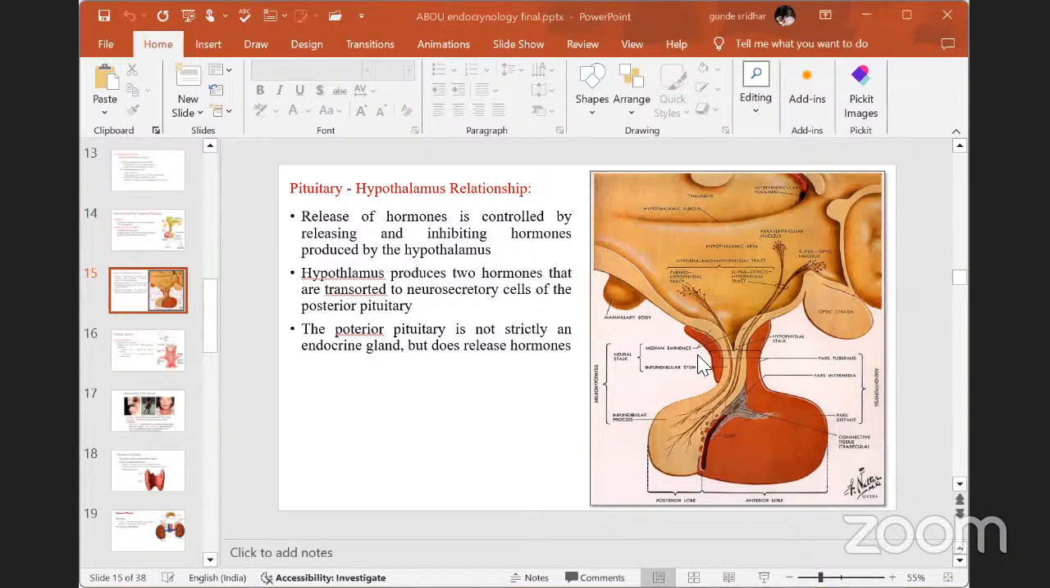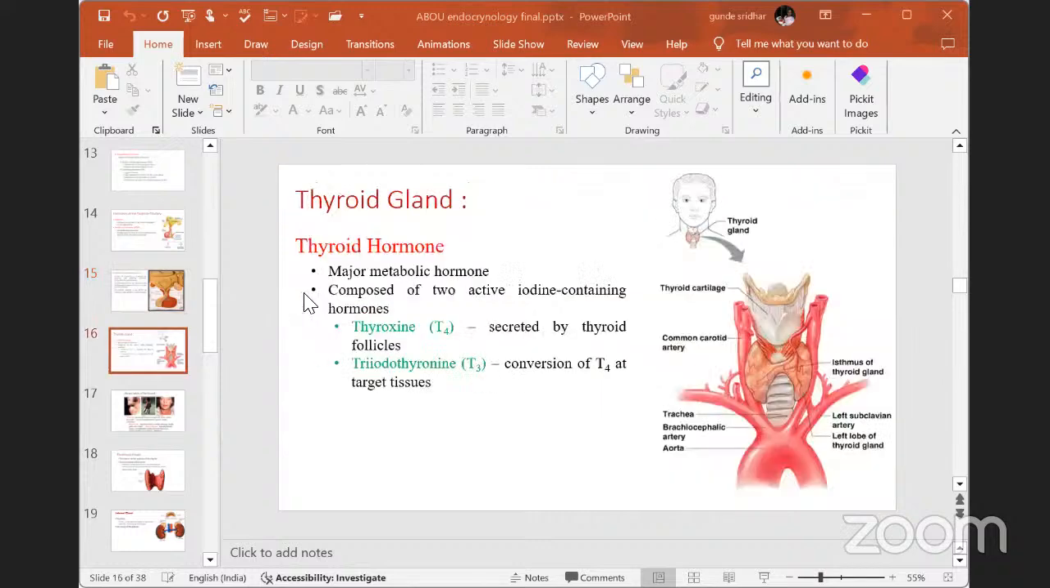This is about the different types of hormones which are released by the hypothalamus and activate your pituitary gland. Now you can see the slide, and we'll read it. Release of hormones is controlled by the releasing and inhibiting hormones produced by the hypothalamus. The hypothalamus produces two hormones that are transported to neurosecretory cells of the posterior pituitary. The posterior pituitary is not strictly an endocrine gland, and it does not release the hormone.